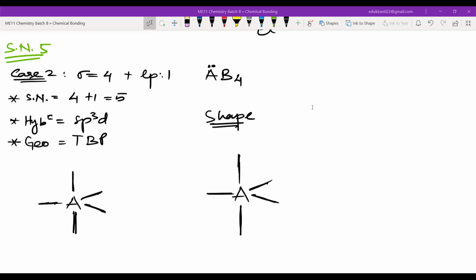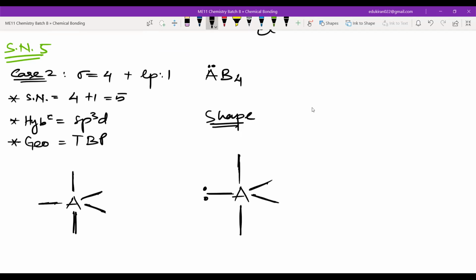The question is never asking you a direct question about where the electron is. He wants to know whether you understand that in equatorial there is a large bond distance and a large bond angle, and if there is a large bond angle, the repulsion will be less. That is why the lone pair will reside in the equatorial position and not at the axial position. So please first understand what the question wants to ask you, what it wants to tell you.